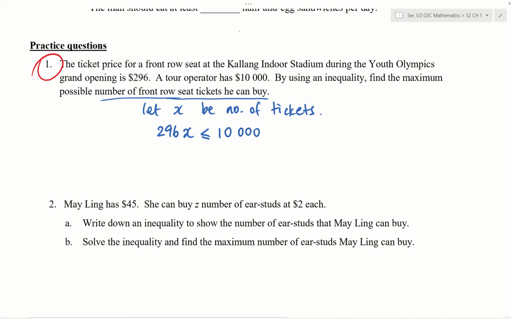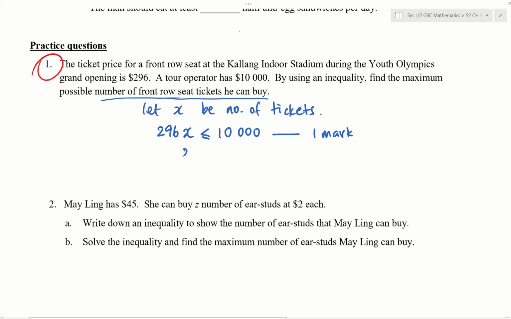Okay, check your inequality. Did you use the correct inequality? Did you use less than or did you use less than or equal to? Because we can very well use all the way up to $10,000. Okay, and now we have formed the inequality. This is how I will award you your mark during your test. This is 1 mark. If you do not have this 1 mark, you don't have the answer mark.